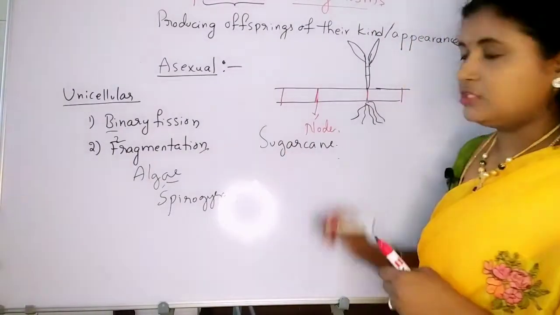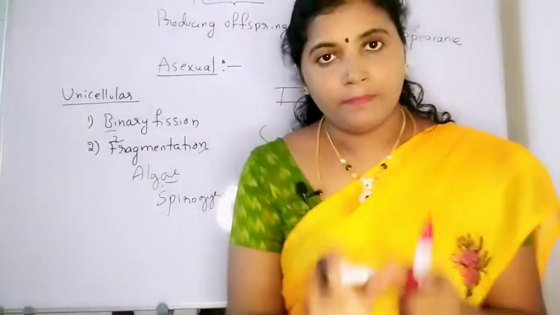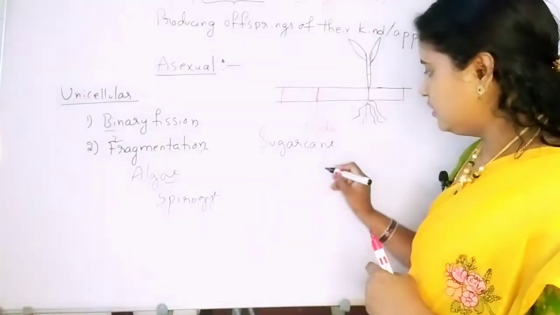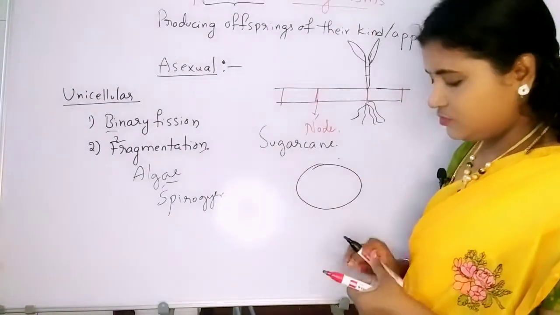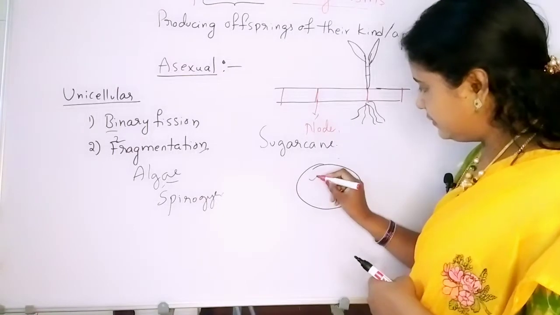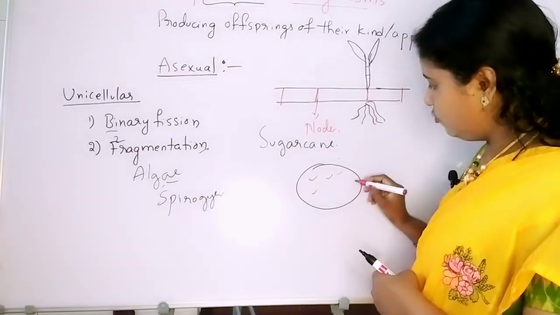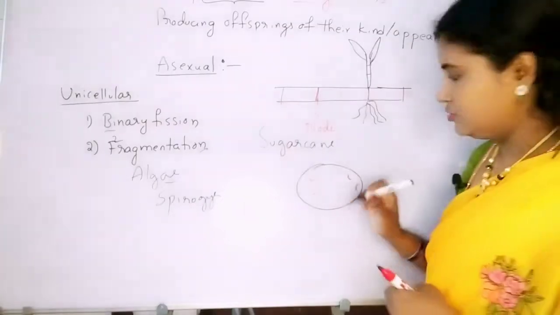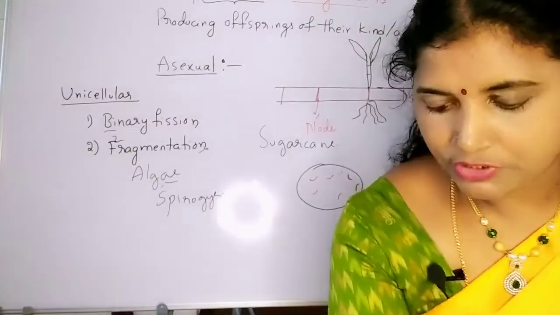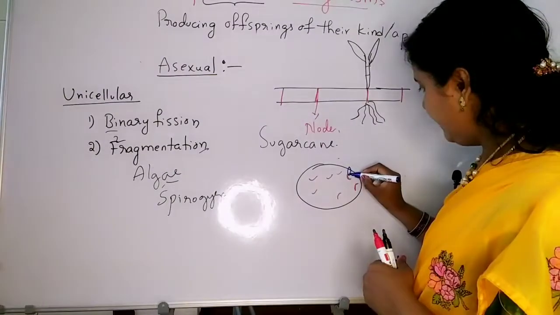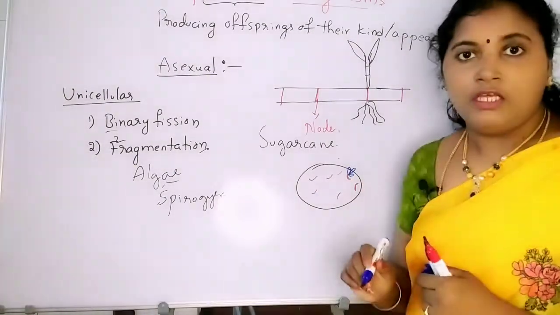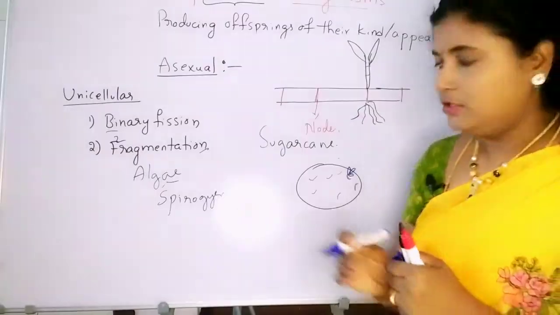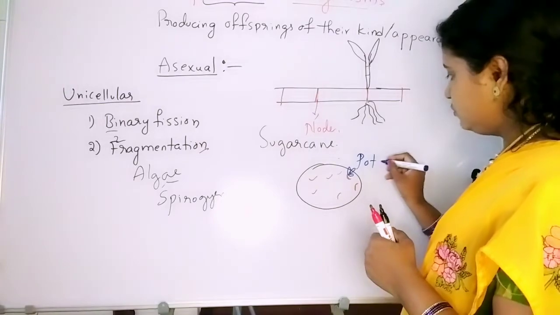Then we talk about aloo, the potato. So aloo is nothing but potato. The potato also has eyes like this. Eyes are nothing but small depressions. From the depressions, bud formation takes place. Small buds form, and these buds are going to grow as a new plant. So that is potato.